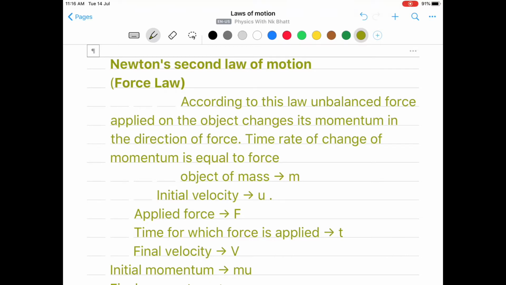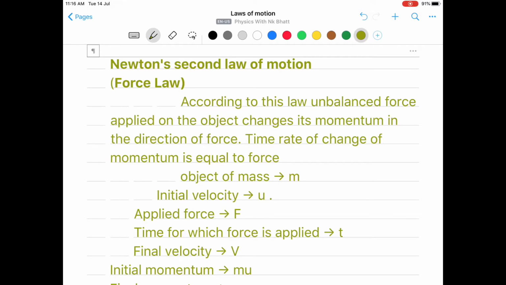Another important aspect suggested by Newton regarding the second law of motion, and that is the backbone of this statement of the second law of motion: the time rate of change of momentum is equal to force. Actually, this particular sentence explains how we can find the expression for force. So a mathematical relation can be obtained by using this statement, time rate of change of momentum is equal to force.